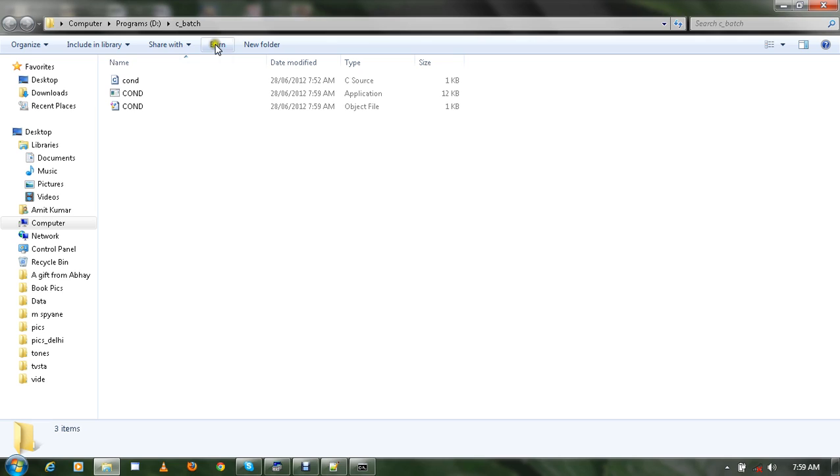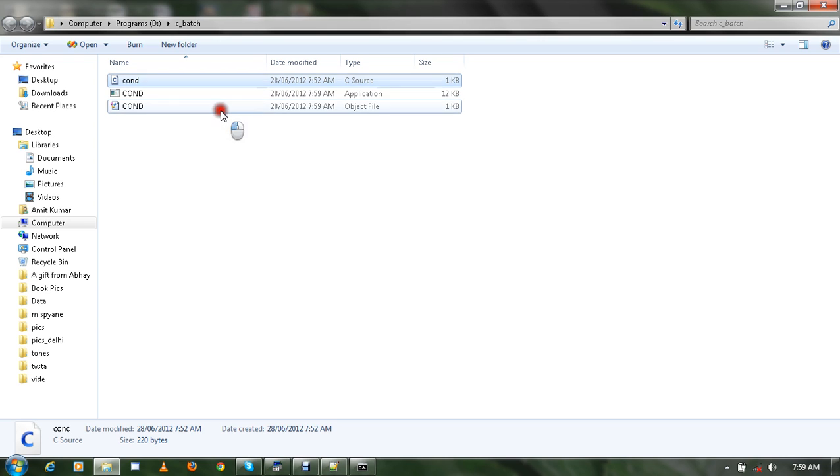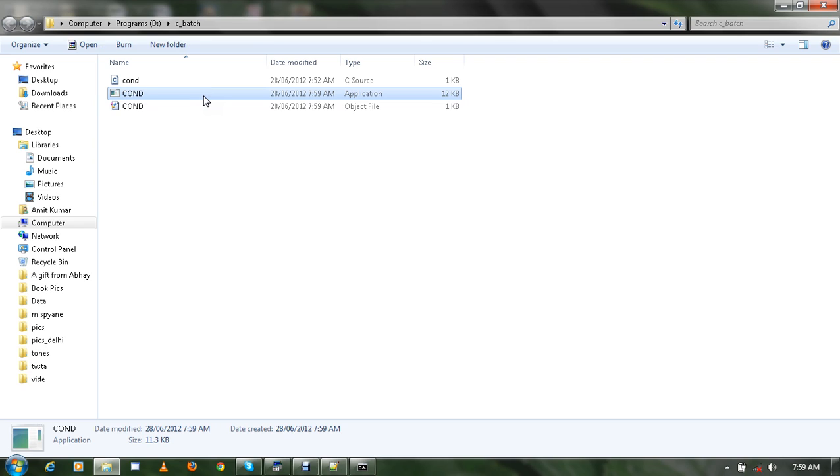You can see over here you have created a program cond.c, and as you compile this program, two more files are created. This one is the object file and this one is the application file or exe file. This is your file which actually gives you the output. If you want the output, just double click on it.